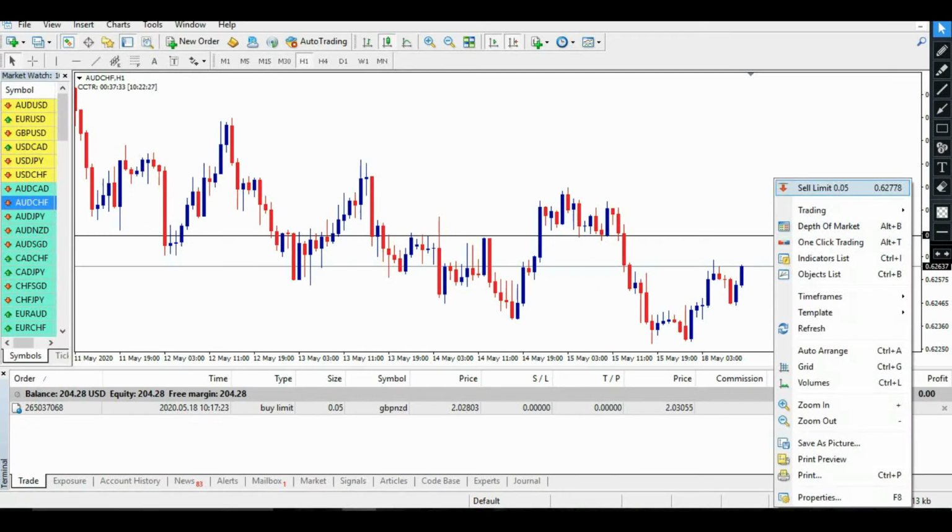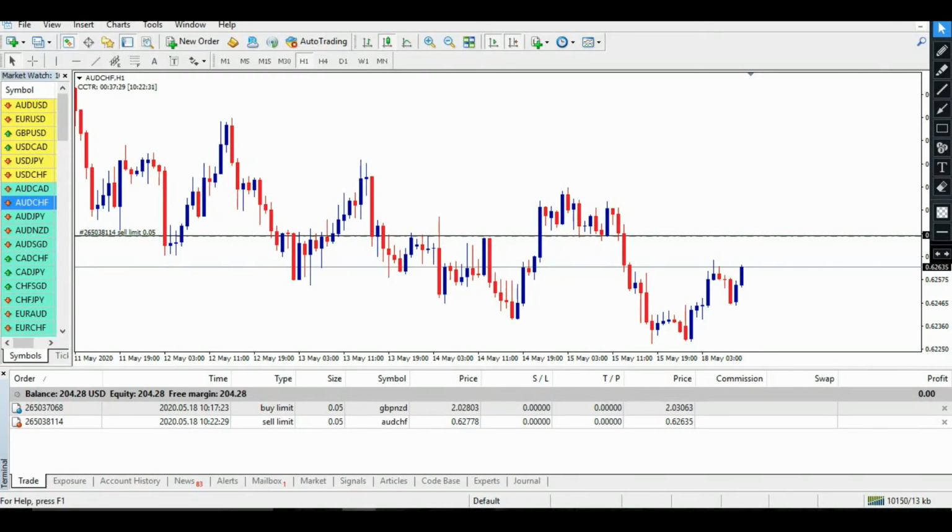I will directly place a sell limit over here, and what will be my stop loss? If the price breaks out this particular line, and if the price makes this type of bullish candle over here, then I will definitely close my trade in loss. This is a Monday morning, this is the reason I'm not getting trades right now.